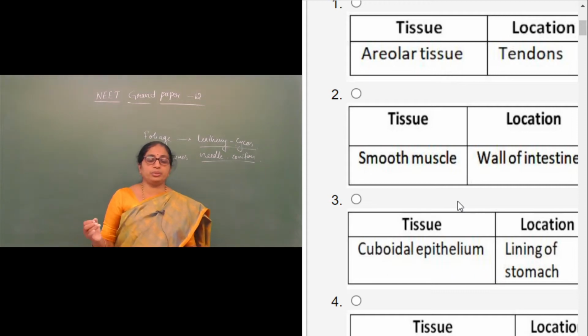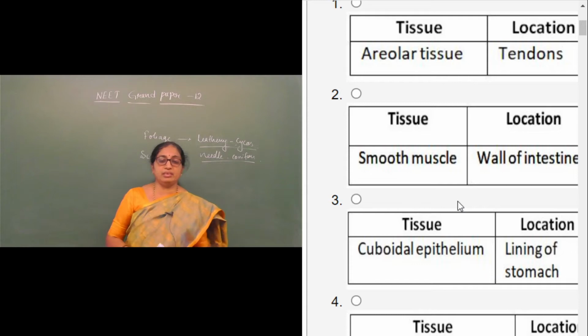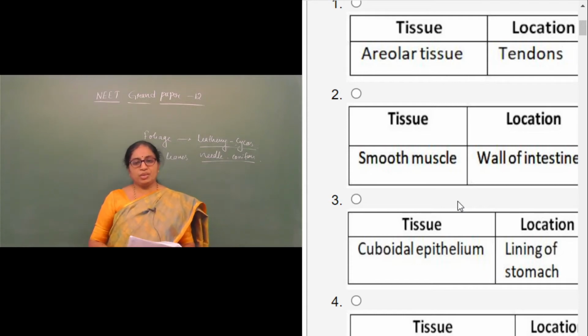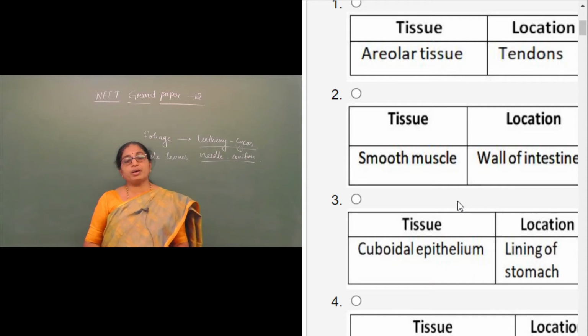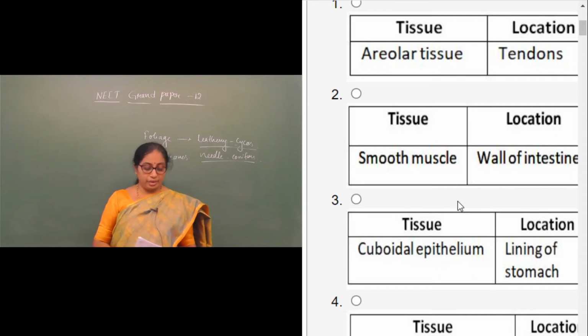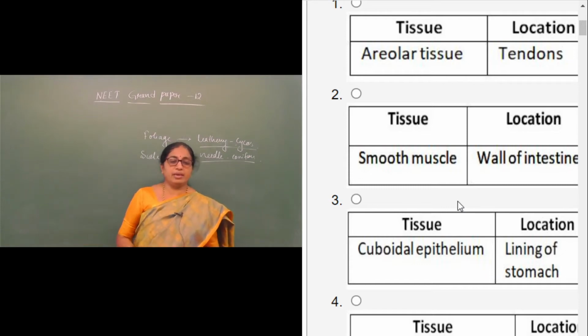But still look into the third and fourth options. So the third option is cuboidal epithelium, lining of stomach. The lining of the stomach is formed by columnar epithelium but not cuboidal epithelium. Cuboidal epithelium is present in the ducts of the glands.